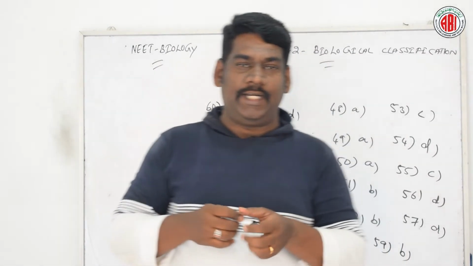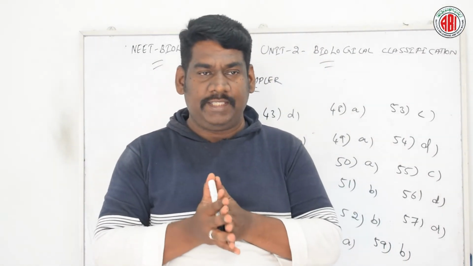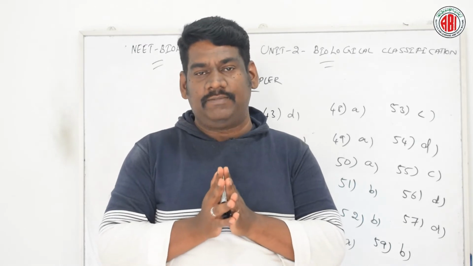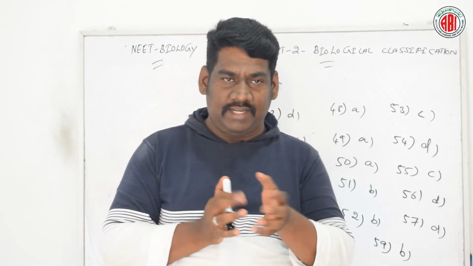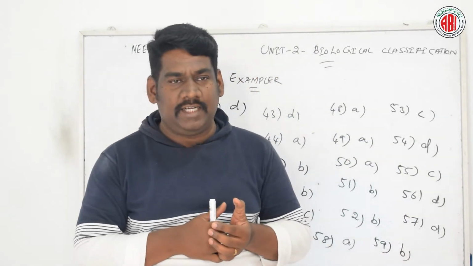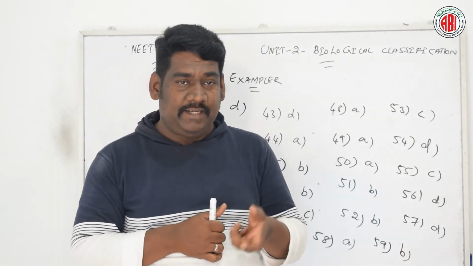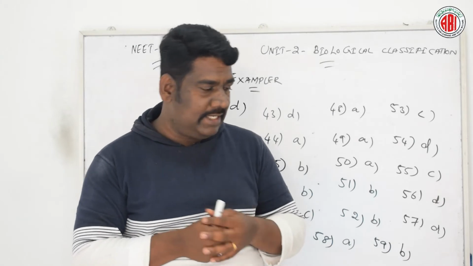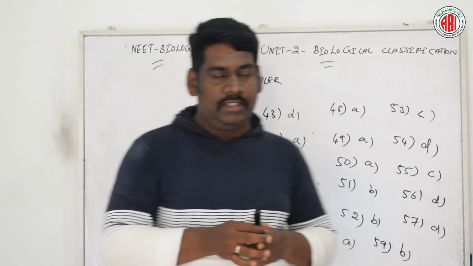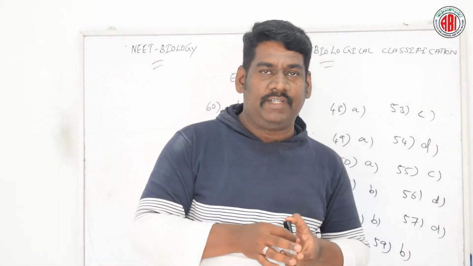Late blight of potato is a disease caused by Phytophthora infestans. It is one of the phycomycete fungi. Alternaria solani is one of the causal organisms of early blight of potato. So the right answer for this particular question is option D. Now, let us go for the next question.